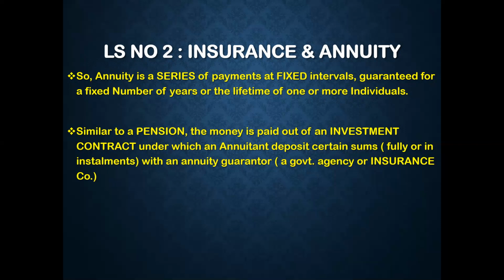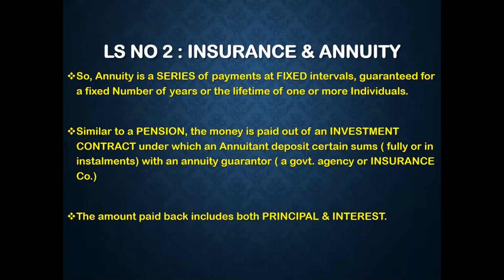So as we saw, like insurance was also a contract between two parties, the company, that is the insurer, and the person, that is insured. Similarly, annuity is also a contract basically between a government agency or an insurance company, wherein the company is called an annuity guarantor and the person paying or depositing the money is called an annuitant. The amount paid back includes both principal as well as interest.